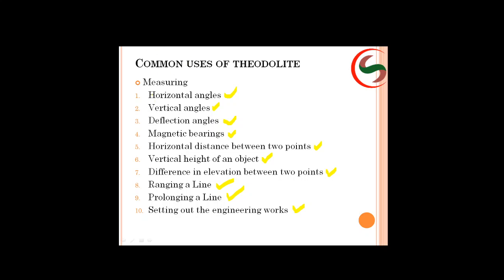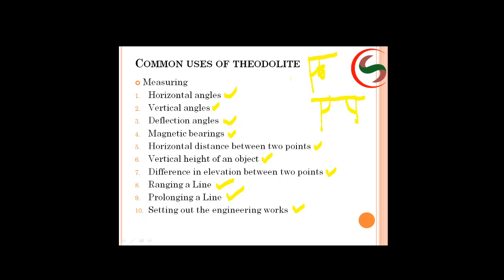If I go for the horizontal angle, suppose a wall is there, this is a wall, I want to measure the angle between these two walls. This is the horizontal angle theta. Next, vertical angle. Suppose a roof is there, and this is a wall. I want to know the angle at this corner.